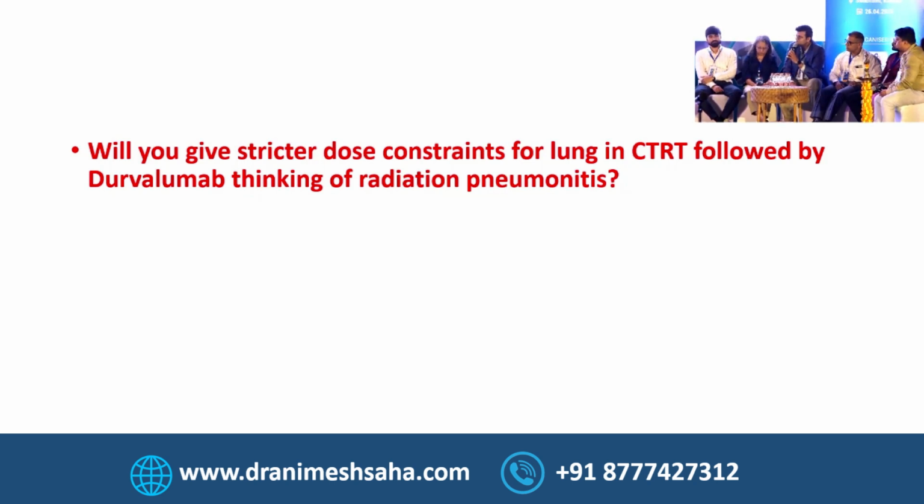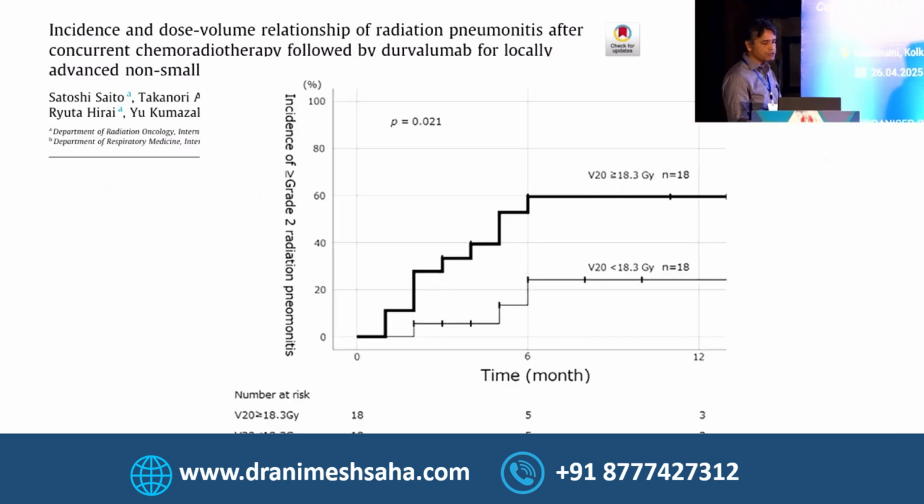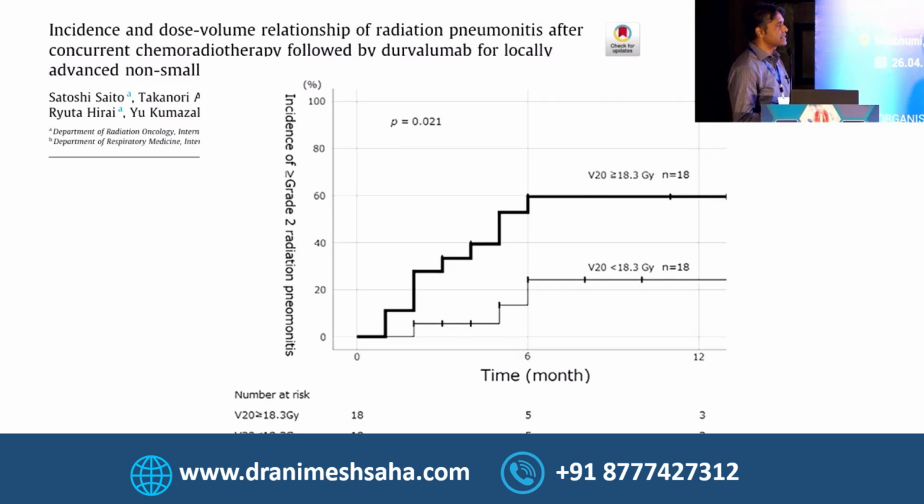So usually we follow V20 less than 35, or V5 less than 70, V10 less than 50. And protocols have also followed the same thing, but there is one study from Japan where they are showing that this curve is a little bit incorrect. I will say in the discussion they have written the right thing. If V20 was more than 18%, it has shown more complications as compared to less than 18%. So I think we should follow the ALARA principle, as low as possible. If you can keep it low, it will be better for your patients.